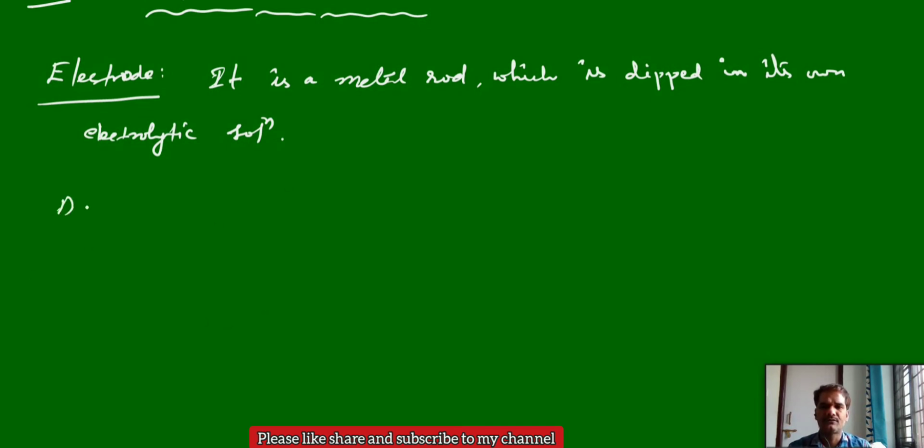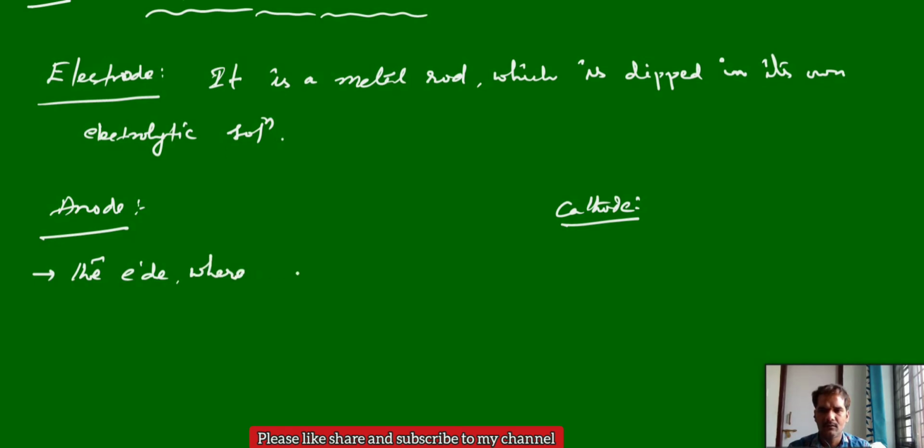There are two types of electrodes, one is the anode and the other is the cathode. Which one do we take as the anode? The electrode at which oxidation takes place is the anode.